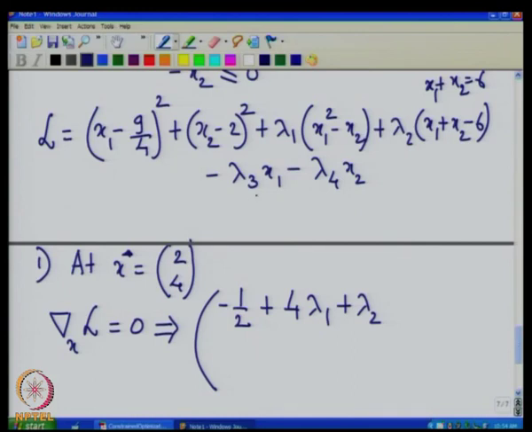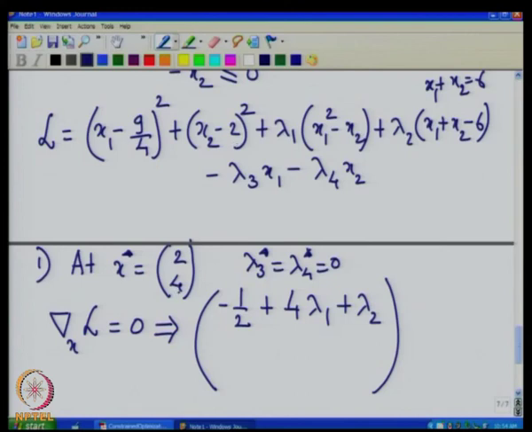Since x1 is greater than 0 and x2 is greater than 0, lambda 3 star and lambda 4 star are zeros. Now, the derivative with respect to x2. So, 2 into (x2 minus 2).